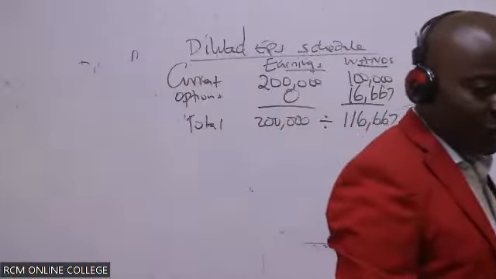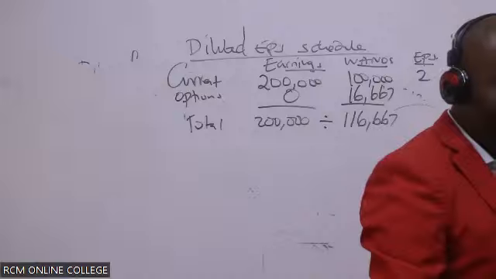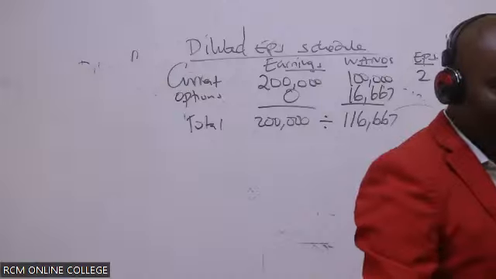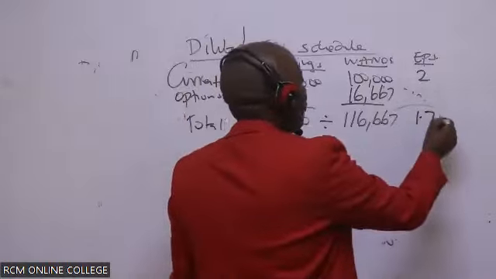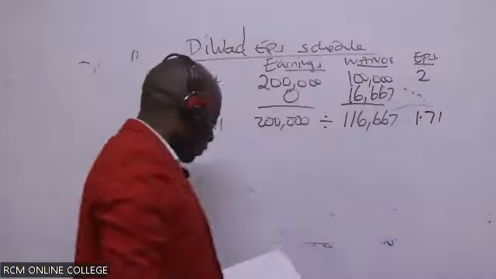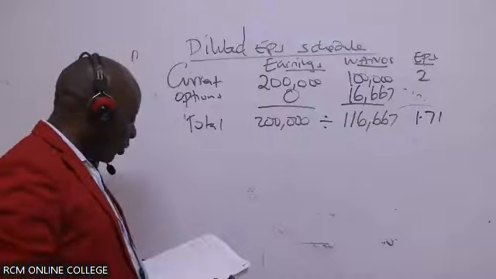So divide, it will give us what figure? So it's dilutive, of course, 1.71. Thank you so much. From there, you've told me that the other dilutive thing that you're supposed to be talking about is